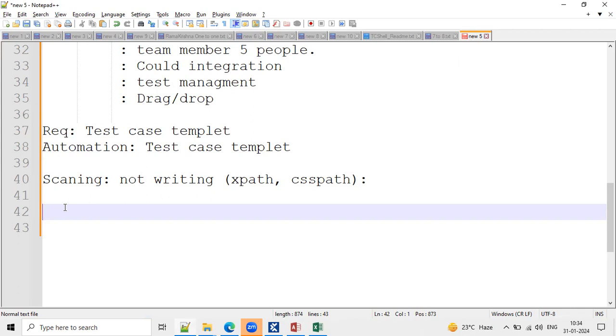That is the reason I'm taking a backup batch for 1 week. After that, I'll merge your batch into the 7 to 8 batch. I'll clearly explain all the concepts here before merging, so I'll merge both teams into one batch. Any questions for me?